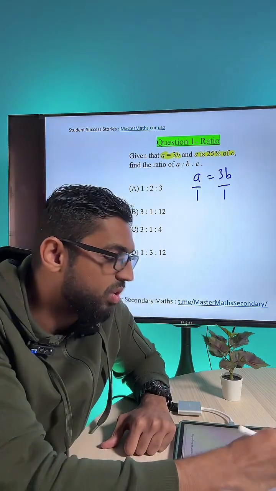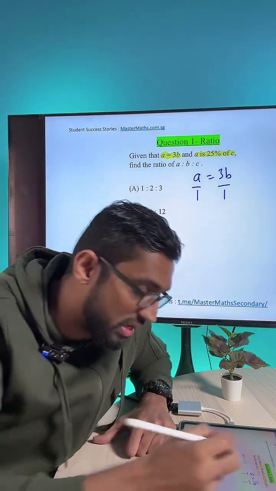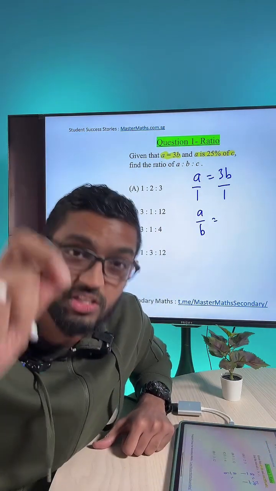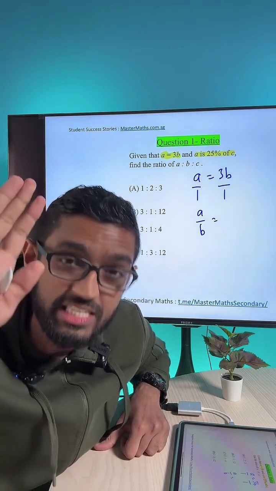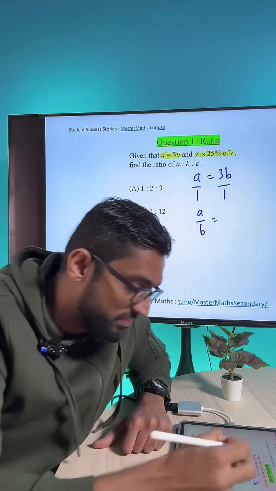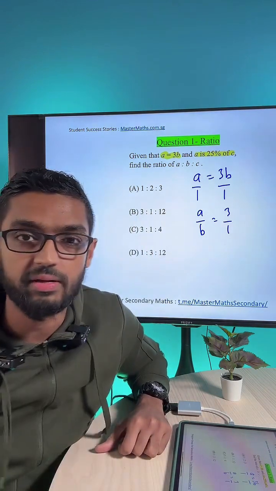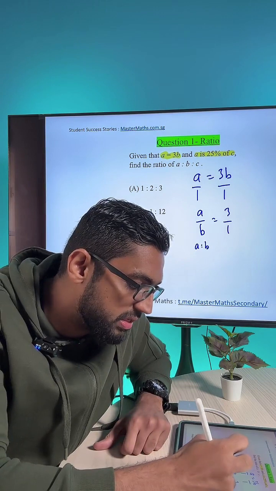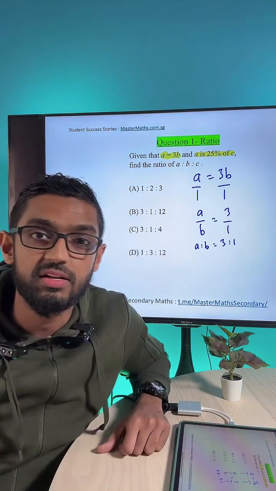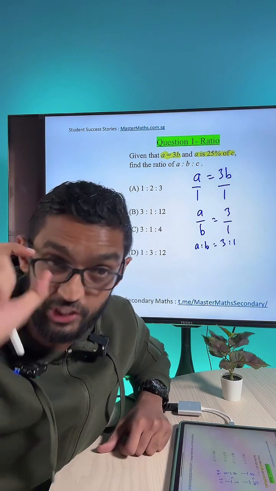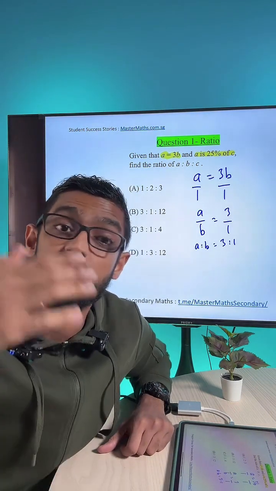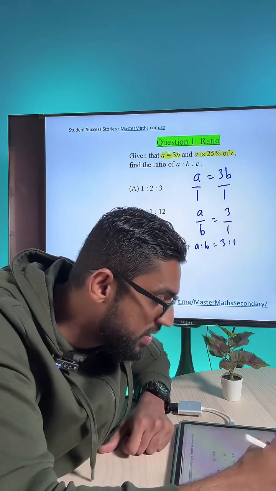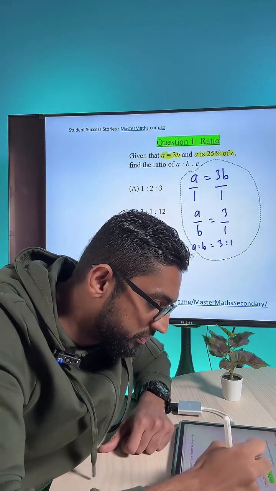So A over B can be converted into a ratio format. So you have A over B is equals to 3 over 1. The value of 3 is still there, it remains on point. So with this, I can then confidently say A is to B is nothing but 3 is to 1. Understand or not? So basically, you have changed that fraction, you develop a fraction for yourself, you have changed it into a ratio format. So A is to B is 3 is to 1. Okay, that's pretty straightforward stuff, huh?